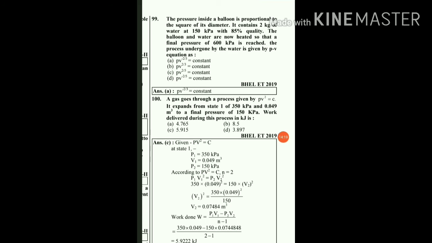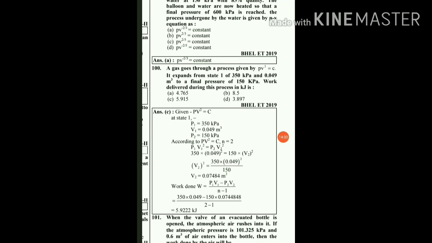We will move towards the next question, number 100. A gas goes through a process given by PV square equal to constant. It expands from state 1 of 350 kilopascal and 0.049 meter cube to a final pressure of 150 kilopascal. Work delivered during this process in kilojoules is. The formula for the work done during the polytropic process will be (P1 V1 minus P2 V2) upon (n minus 1), where n is 2. P1 is known to us, 350, and V1 is 0.049 meter cube.